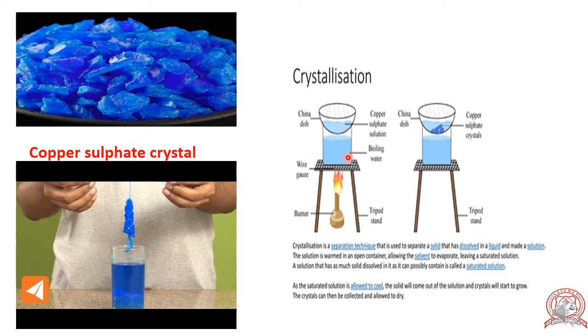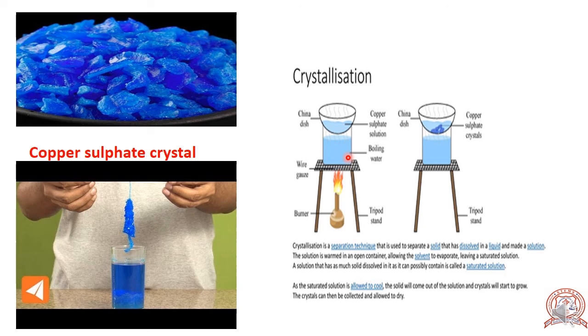Keep adding a little copper sulfate powder till no more of it dissolves, that is, till the saturation point. Filter the solution. Let it cool overnight. Do not disturb the solution.